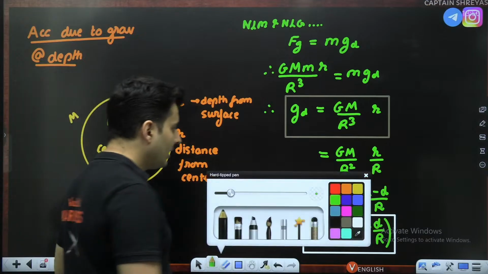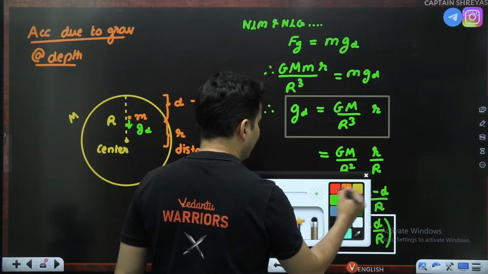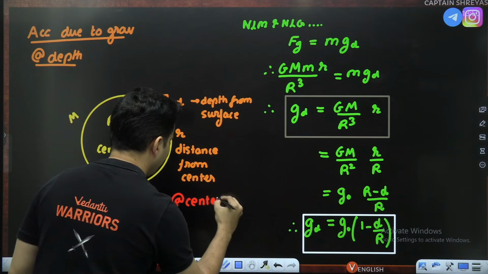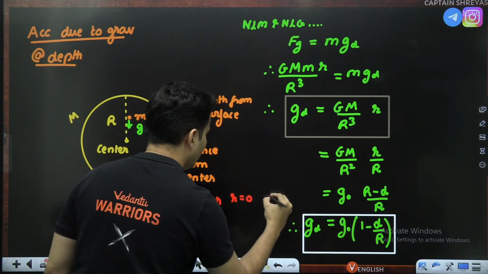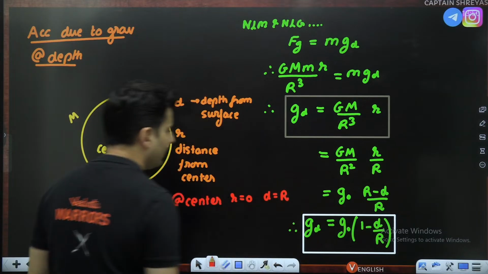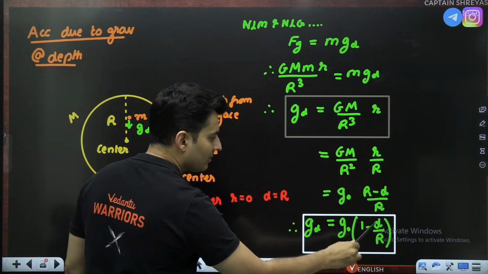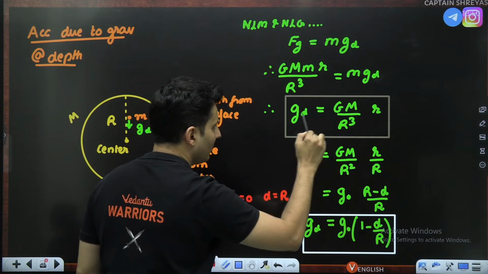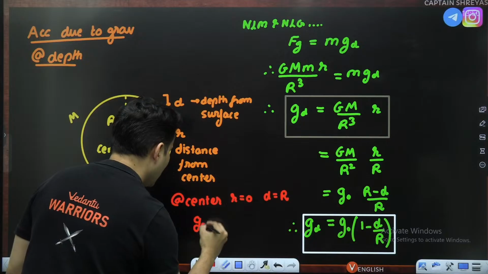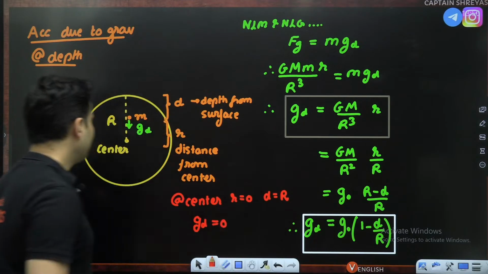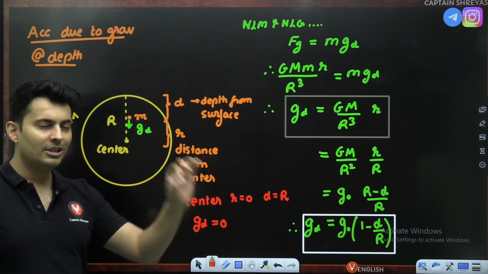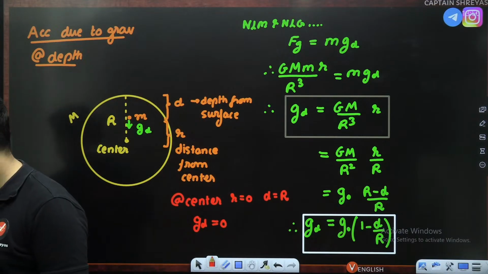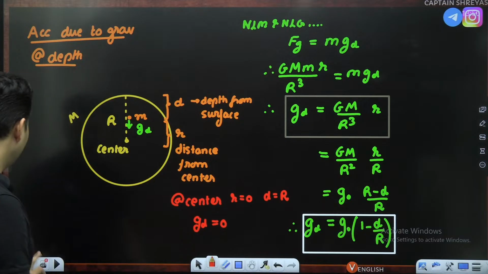You can see at the center, small r is 0, depth is the radius of the planet, d by R is 1, 1 minus 1 is 0, so g will be 0, or if you put r as 0, g will be 0. So gravity at that depth will be 0. At the center of any planet, the acceleration due to gravity is a big fat 0. Is that clear? Everyone? Very good. Next.